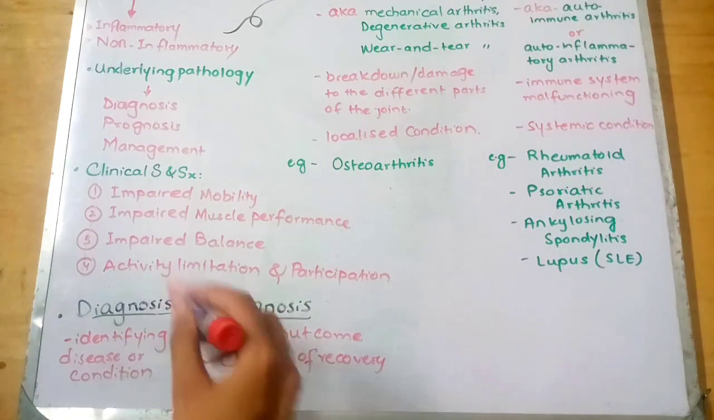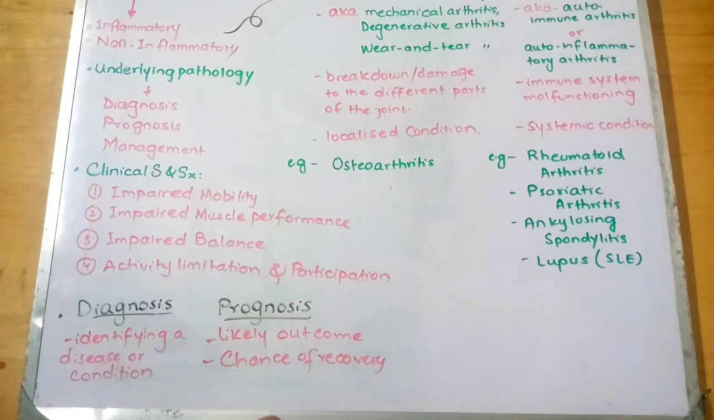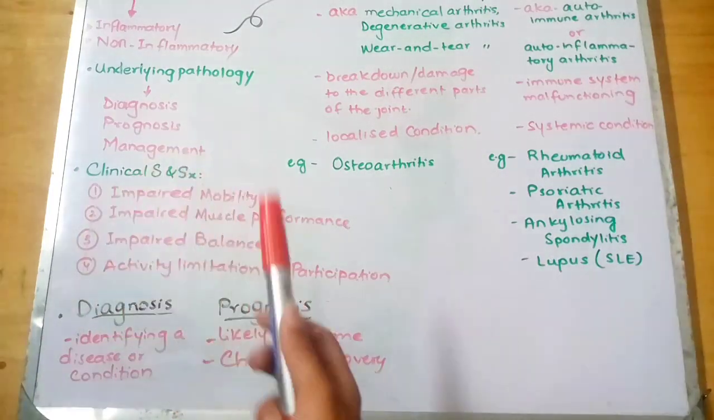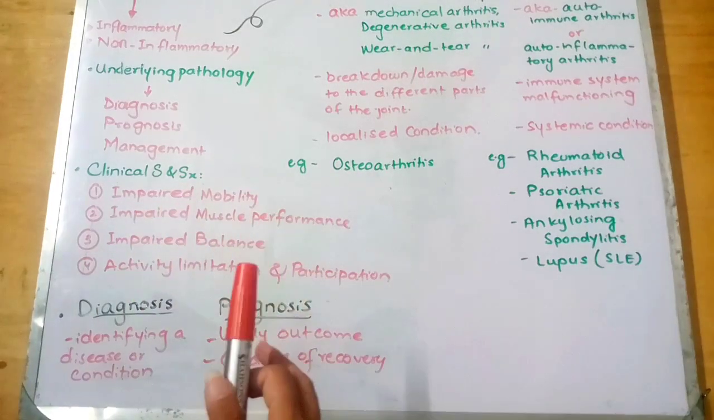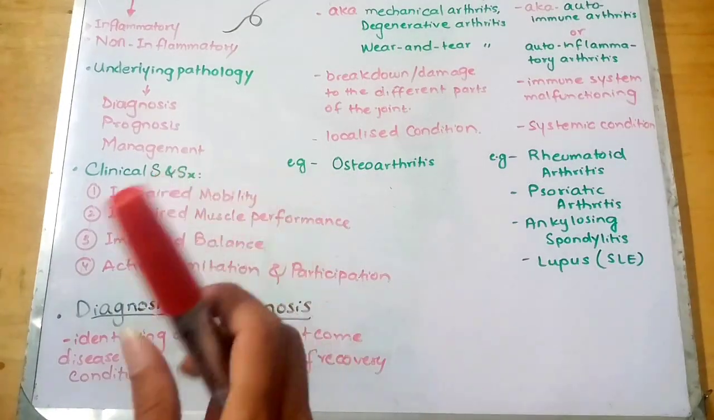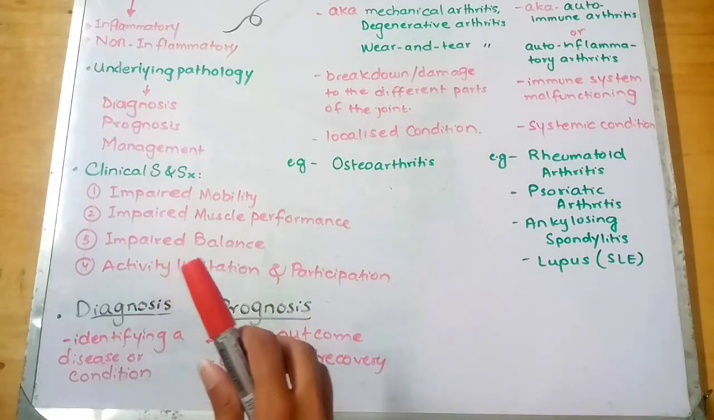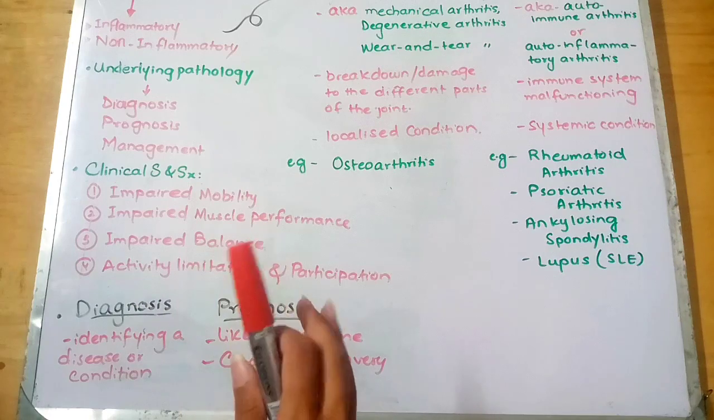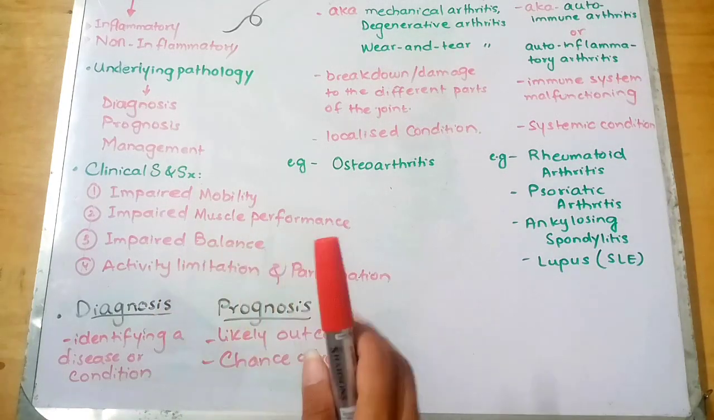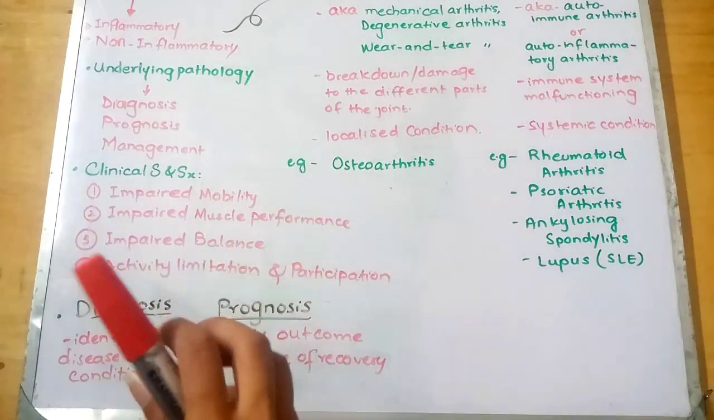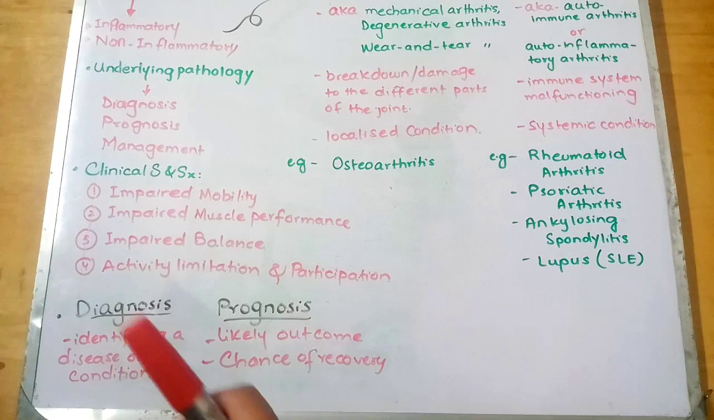Now the next point is impaired muscle performance. Now why is there impaired muscle performance? As we have said, there is inflammation and swelling and there is pain in the joint, and that's why it is resulting in the refraining of movement by the patient. Because the patient feels pain, he is not moving, which is resulting in the disuse of the muscles, or you can say the reflex inhibition of the muscles. Now this reflex inhibition and the disuse is resulting in the weakness of the muscles.